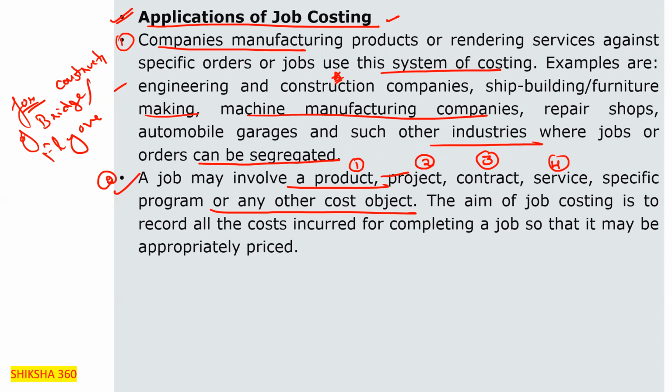The aim of job costing. What is the aim of job costing? The aim of job costing is to record all the costs incurred, that is, all the amount spent for completing a job, so that it may be appropriately priced. That is, we have to include all the costs. Only after that are we able to set the proper price of that specific product.